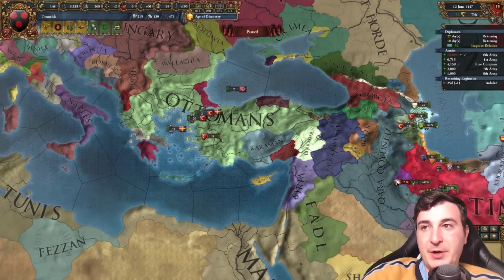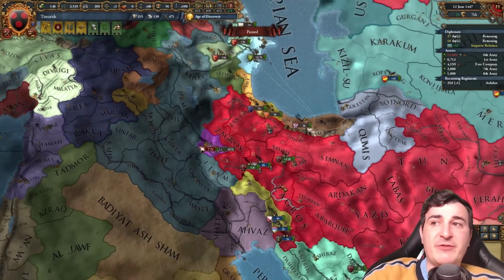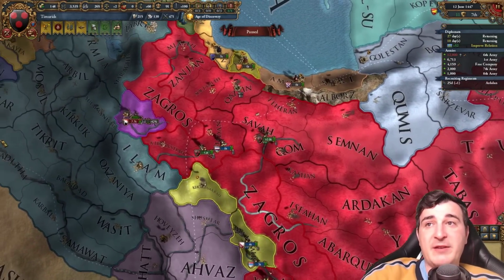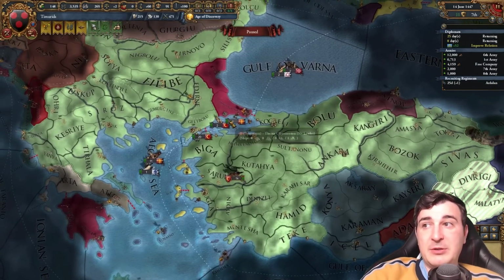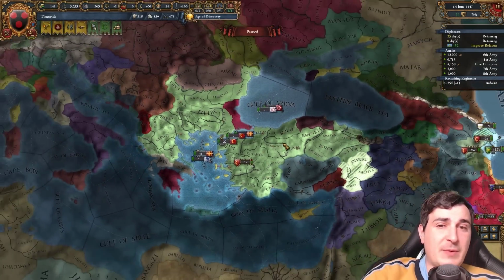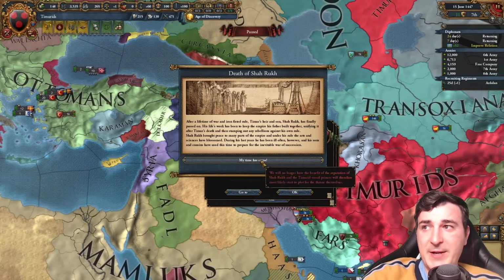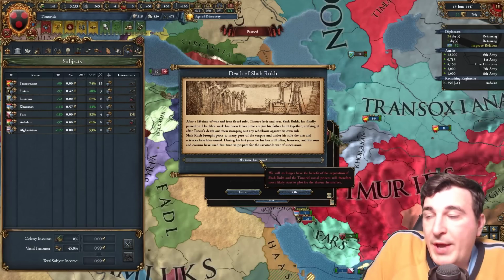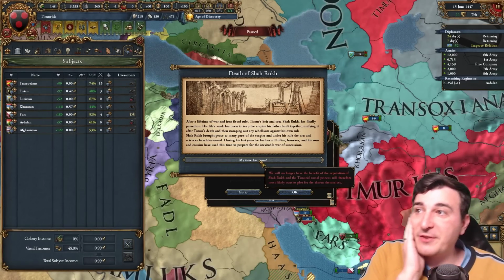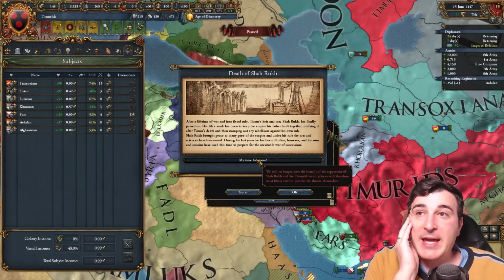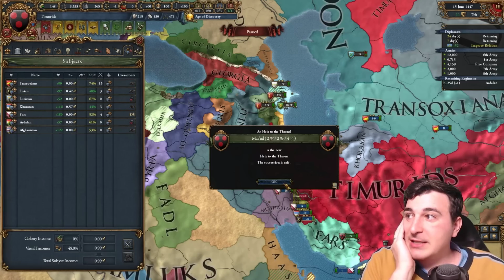Temporary alliance for sure, considering that the Timurids, just a few years prior to the start date of our campaign, literally killed one of the Ottoman sultans. What was it? Bayezid got killed by the Timurids, right? No! Okay, well, we have an issue here. We got the death of Shahrukh. That's gonna be a pretty sizable issue, actually. It sucks, but it is what it is.